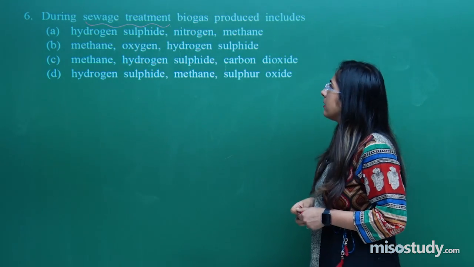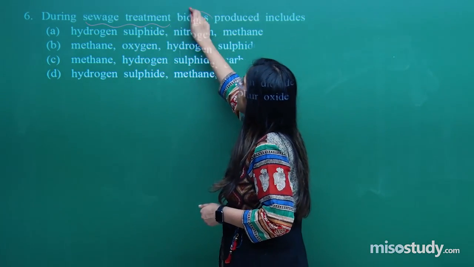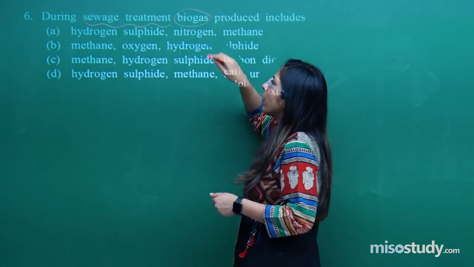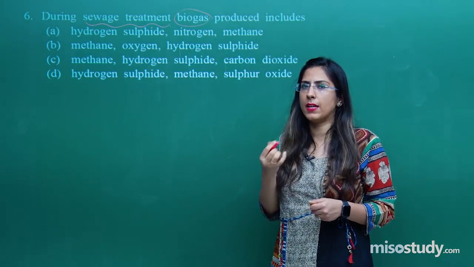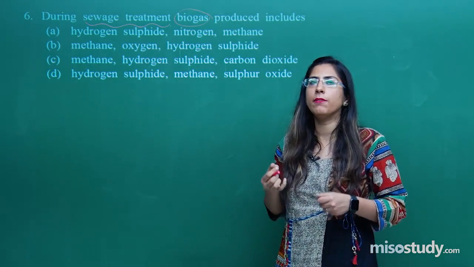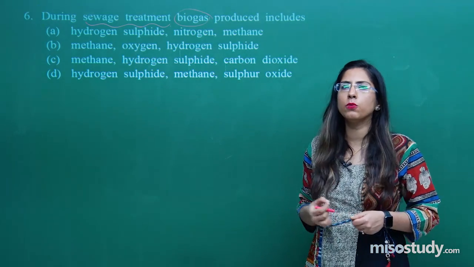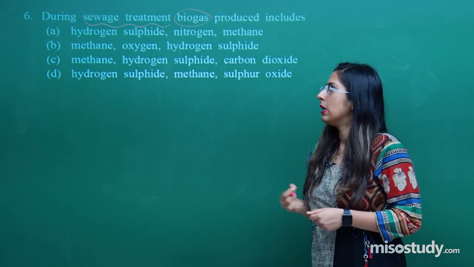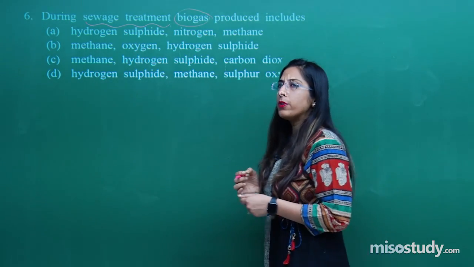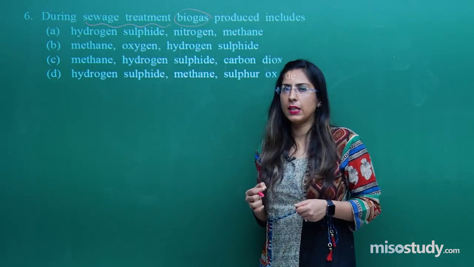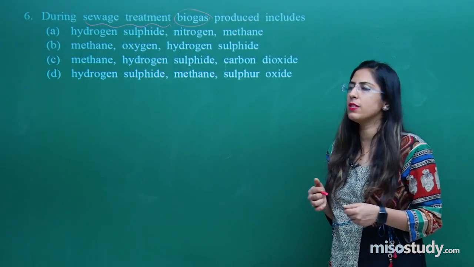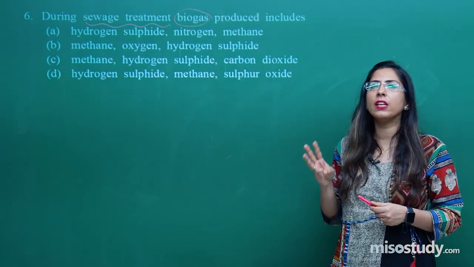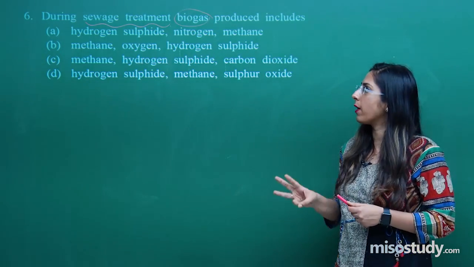In that case biogas is produced, and majorly the biogas is composed of methane, which is an inflammable gas that can be used for various purposes. The composition of biogas is methane, carbon dioxide and hydrogen sulfide. These are the three main components of biogas.